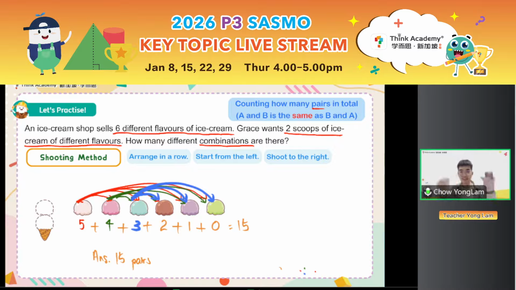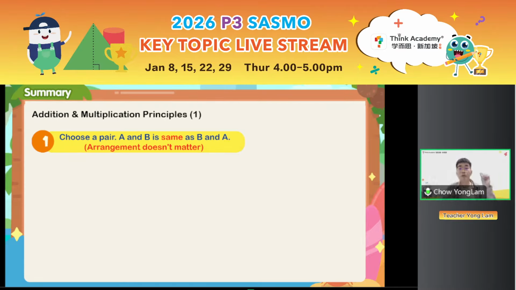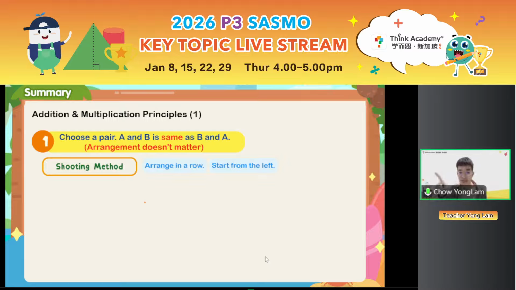Arrange everything in a row. Start from the left and then shoot to the right. So that is the third technique: addition, multiplication, and then shooting. Let's look at a little summary. When we are choosing a pair, like what we were doing just now, then we will use the shooting method. For the shooting method, you arrange all the choices in a row, then start from the left and just shoot to the right.